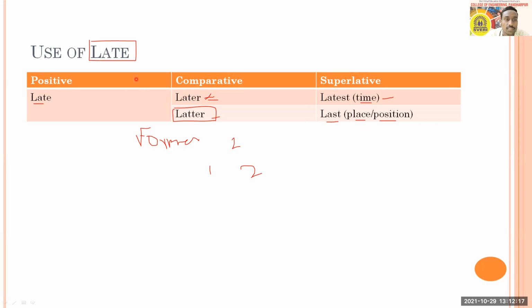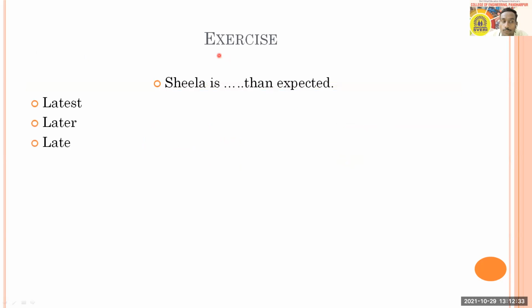Is it clear with this? Are you clear with this? Yes. Okay, if you're clear with this, based on this you are going to have some exercise. So be sure that you are going to answer the next question. See it and try to answer. Exercise: Sheila is dash than expected, and here you are getting options like latest, later, or late. Be later. Second.